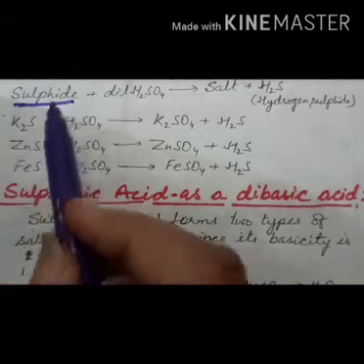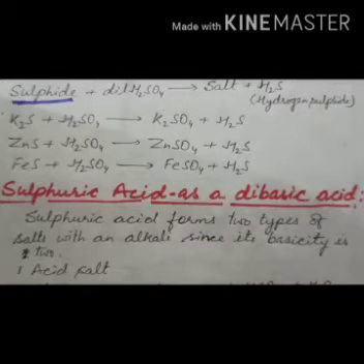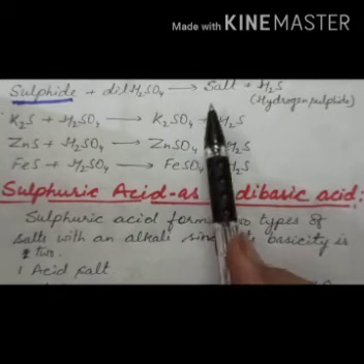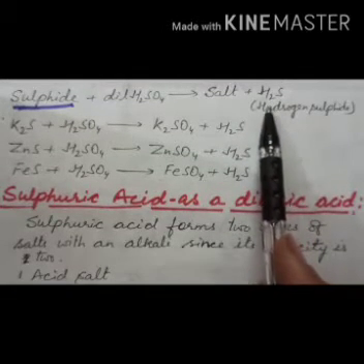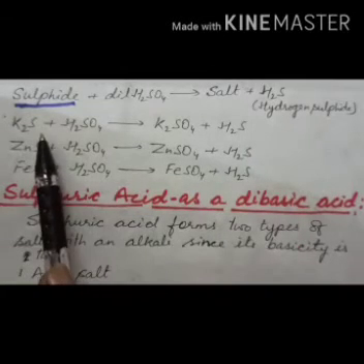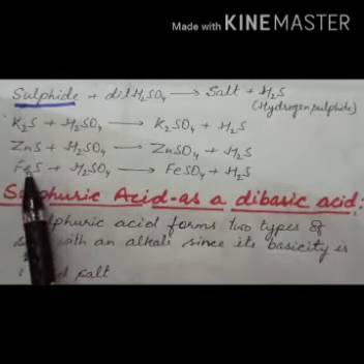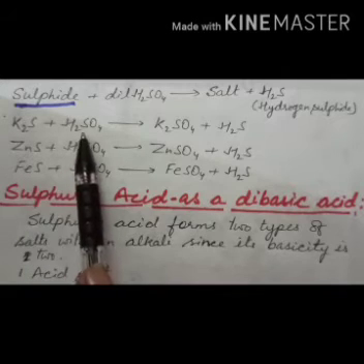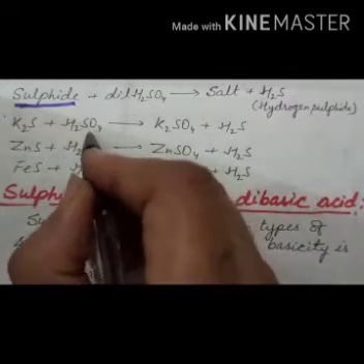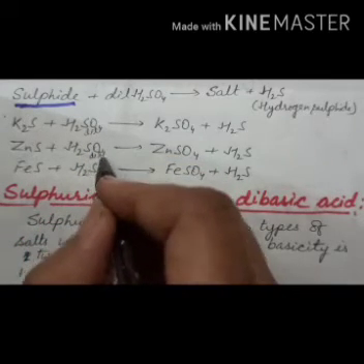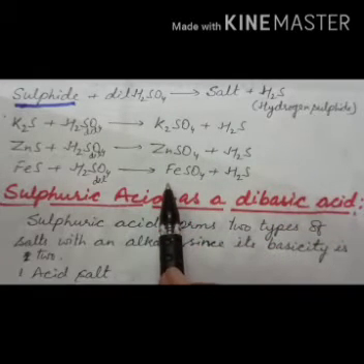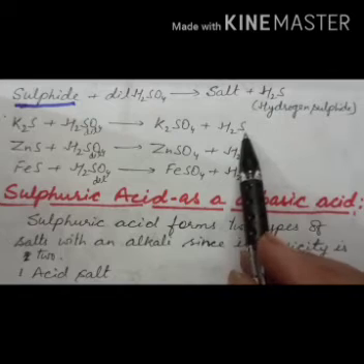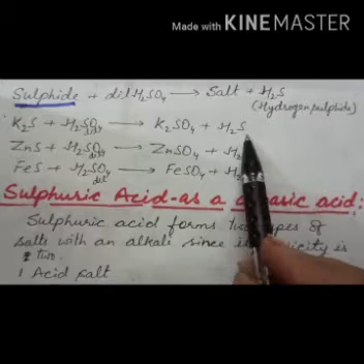Okay, now next is your sulfide. When metal sulfide reacts with dilute sulfuric acid or with any dilute acid, it gives salt and which gas? Hydrogen sulfide gas, H2S. Like any metal sulfide, potassium sulfide or zinc sulfide or iron 2 sulfide, when they react with dilute sulfuric acid, they give salt like potassium sulfate or zinc sulfate or iron 2 sulfate, and which gas? Hydrogen sulfide gas. H2S is hydrogen sulfide gas, right?